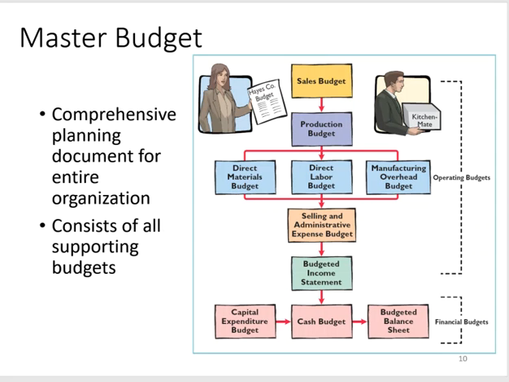Here's an example of what a master budget consists of. So this will be the set of budgeted financial statements and other supporting schedules for the entire organization. And you can see it's got quite a few budgets. We've got a sales budget, which drives our production budget, which drives the direct materials, direct labor, and manufacturing overhead budget, which again then filters down into our selling and administrative expense, and ultimately our budgeted income statement. Now you can see our financial budgets down here: cash expenditure budget, the cash budget, and the budgeted balance sheet.